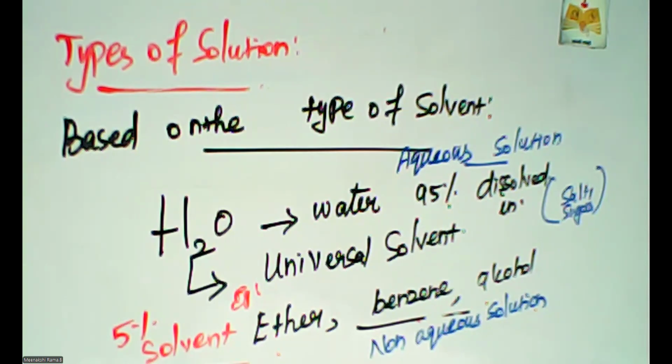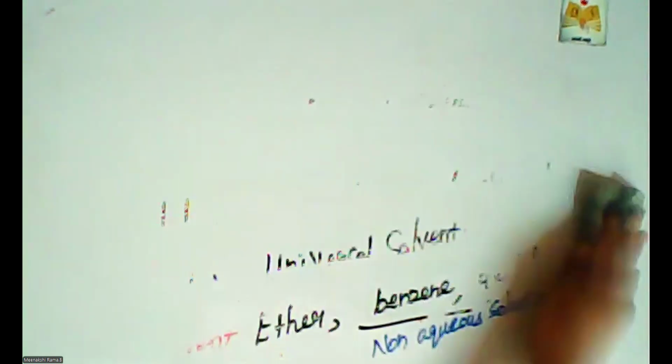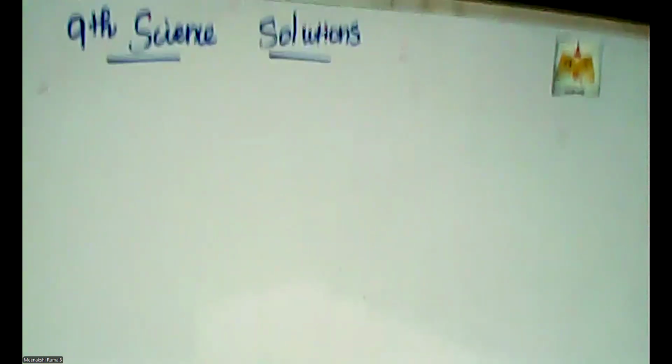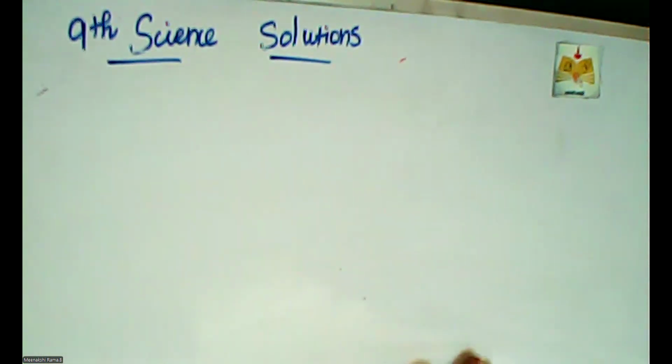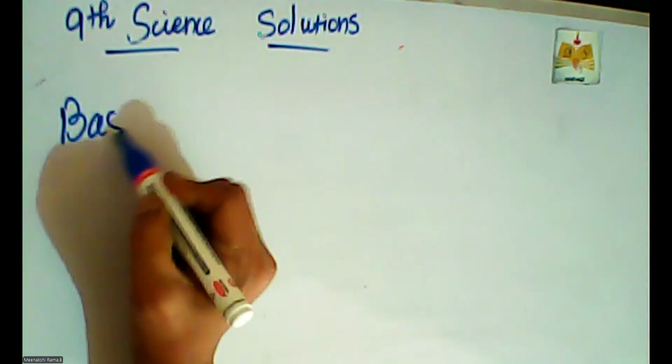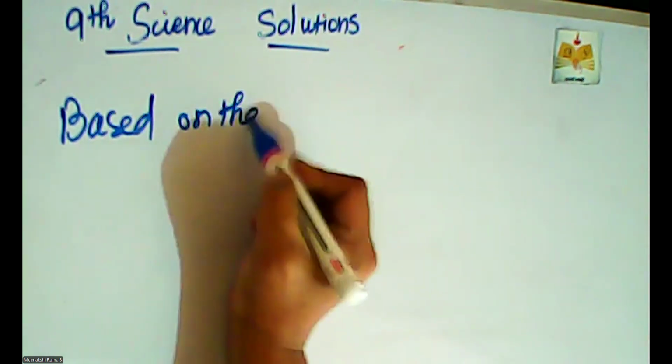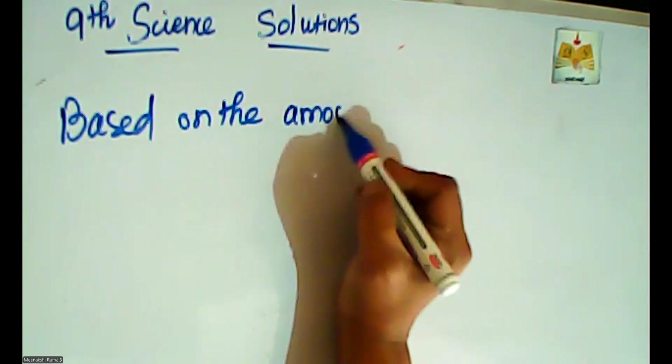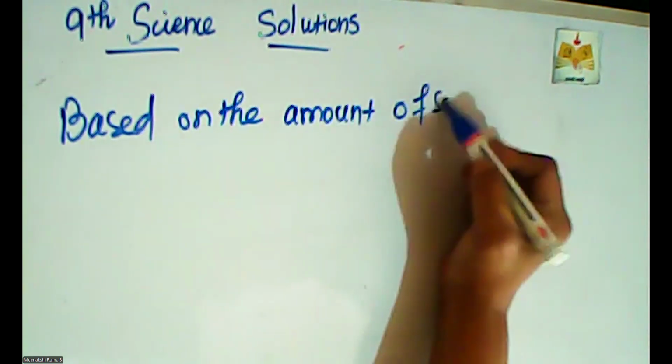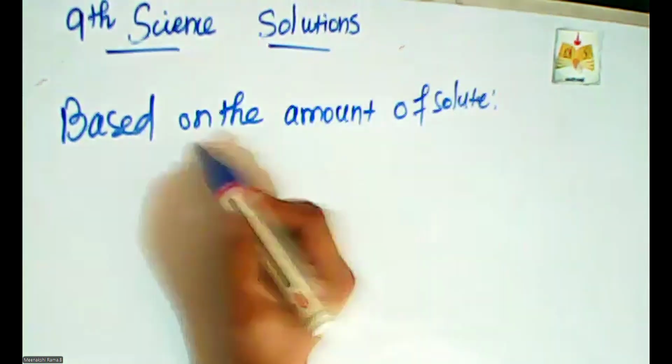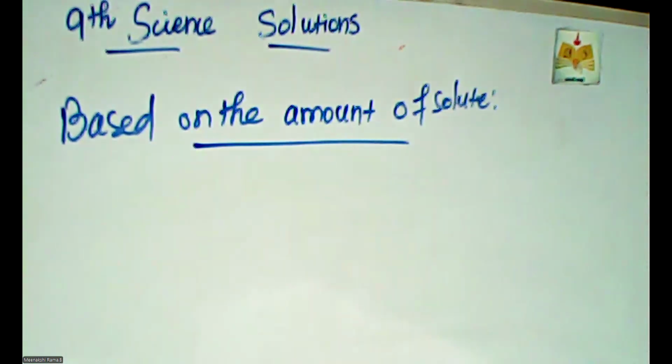And then the next topic is based on the amount of solute. How can we classify the solution? That is the next heading: based on the amount of solute. Already we learnt about the amount of solvent. Here, depending upon the amount of solute, we can classify the solution into three types.